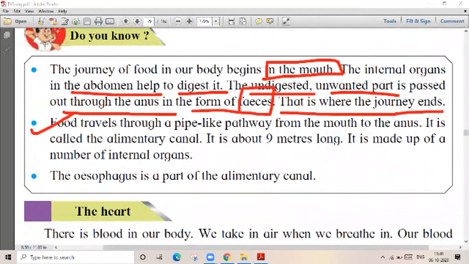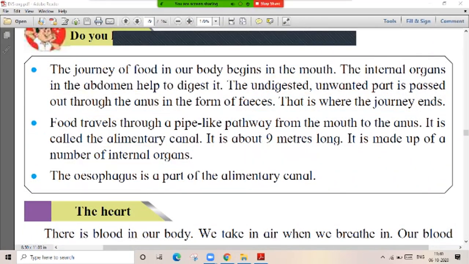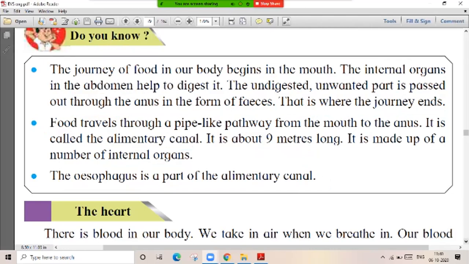Food travels through a pipe-like pathway from the mouth to the anus. It is called the alimentary canal. The 9 meter long alimentary canal is made up of a number of internal organs. Then the esophagus is what? Esophagus is a part of the alimentary canal. It is a part of the alimentary canal. Getting guys? It is a part of the alimentary canal.